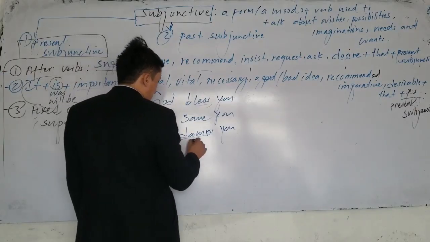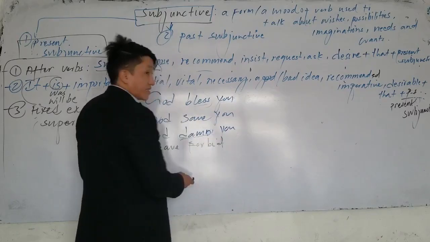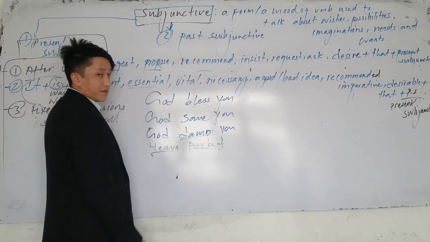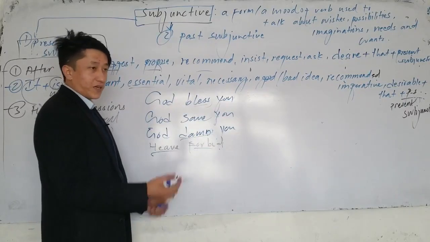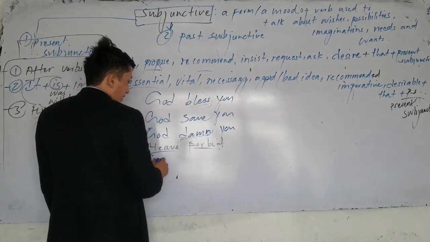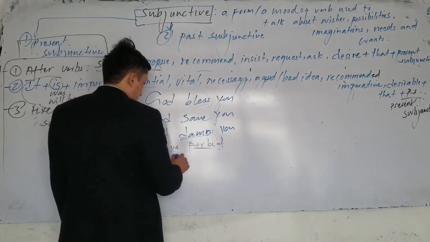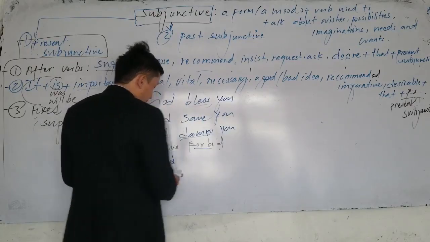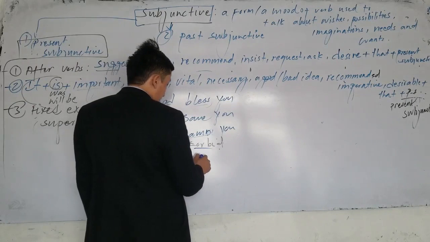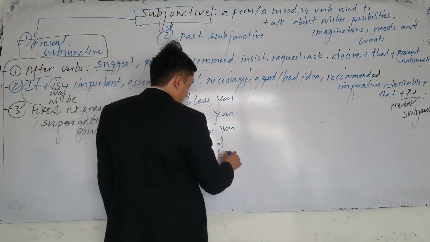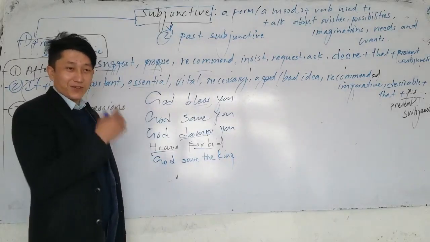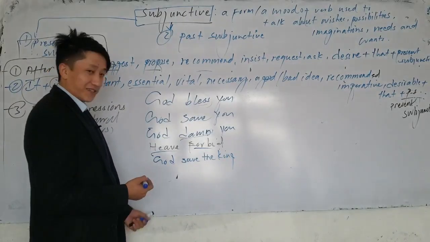heaven forbid. Look, which one is subjunctive? Heaven is also sky. Look, heaven also means God. Forbid is subjunctive here. Heaven forbid, or God forbid, or we can also say another expression. So you can say God save the king. Do we have a king? Yeah, Mullah Muhammad Hasan Akhund as a king. God save the king. Okay.